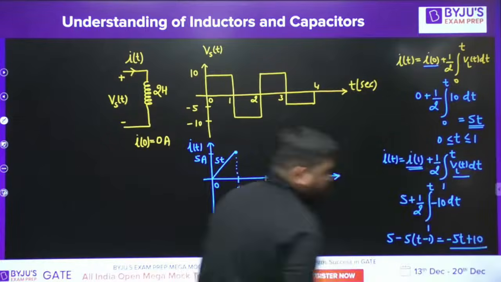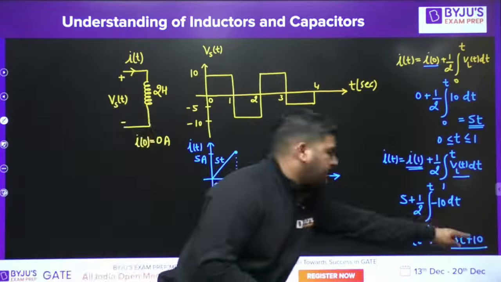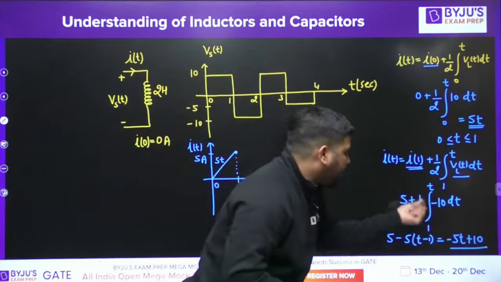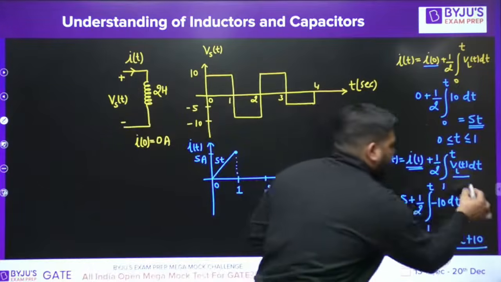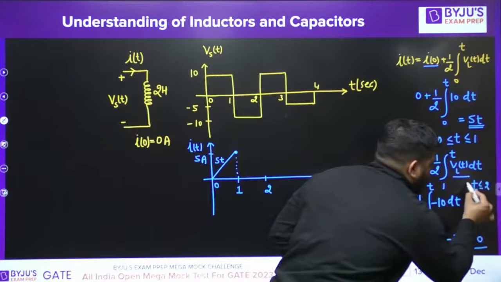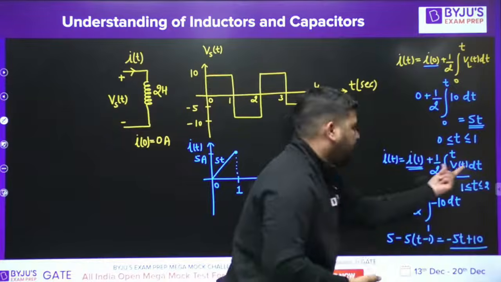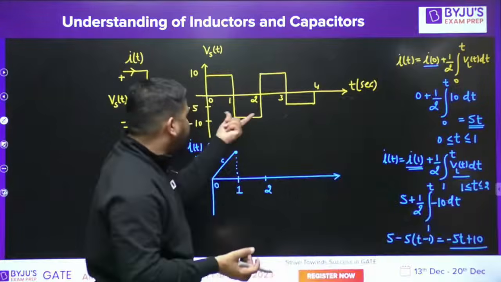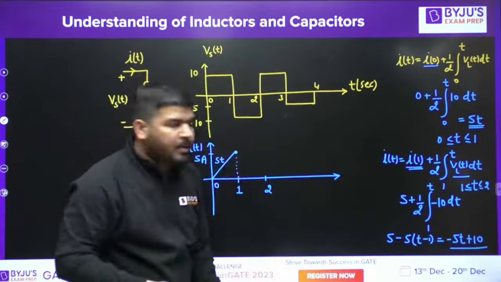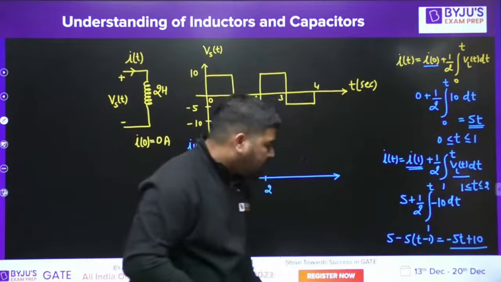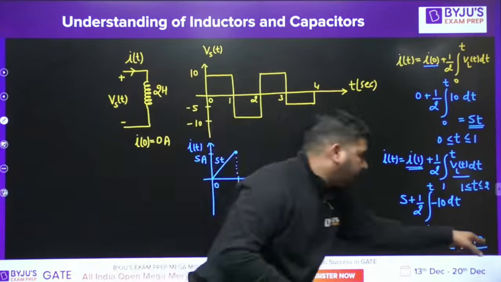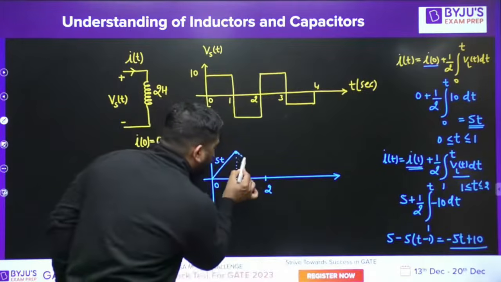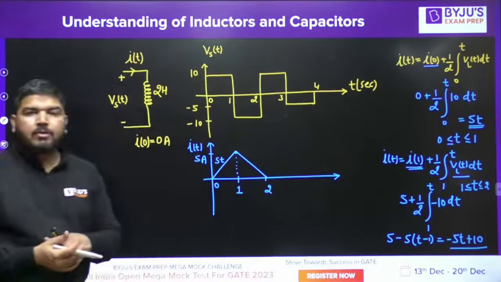That will be minus 5t plus 10. This is the current equation, guys. But remember, you can put the value of t between 1 and 2 only. Why 1 and 2? Because we have put VL(t) equal to minus 10, and minus 10 is valid only between 1 and 2. So if I put t equal to 1, it will be 5. At t equal to 2, it will become 0. So the current will return to 0.